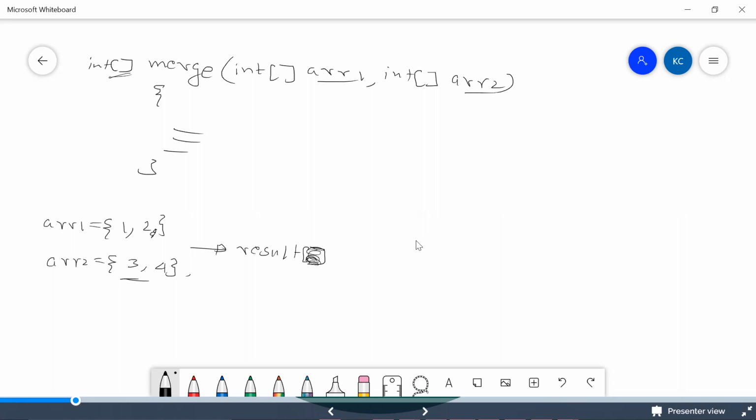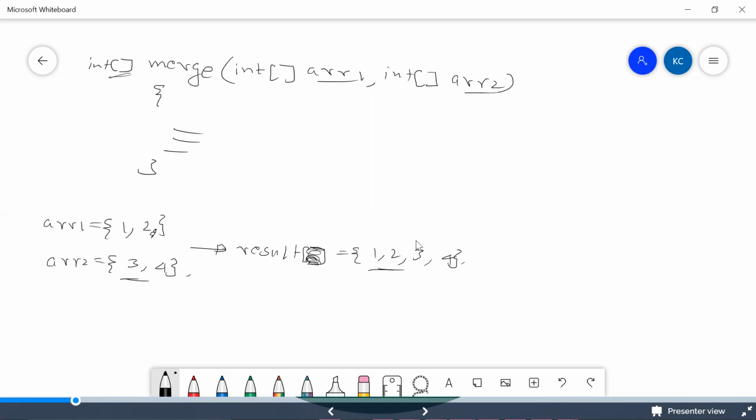Finally, what we are trying to do is build one more array, which is the result array. What is this result array saying? The result array finally should have output something like this: 1, 2, 3, and 4. Here the important point is sorted arrays. I told you the problem statement, I need to merge two sorted arrays. This array 1 is sorted because 1 is less than 2, it is sorted in ascending way. And array 2 is also sorted, 3 and 4. But that doesn't mean the combination of ARR1 and ARR2 is sorted.